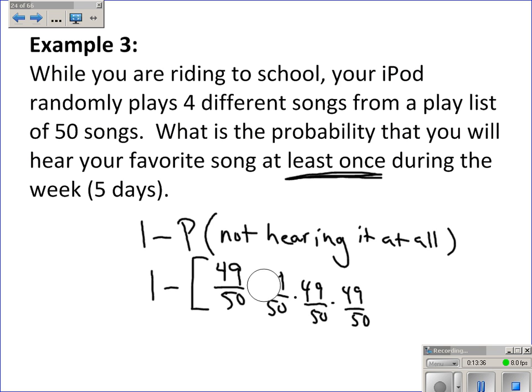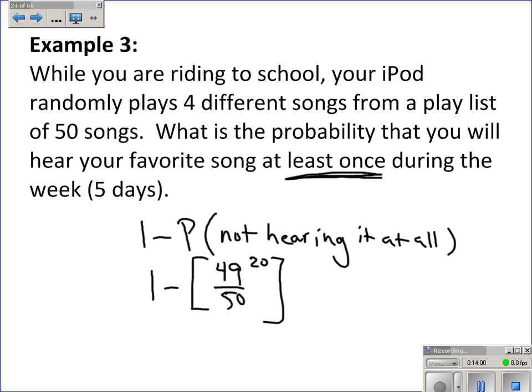So I'm going to use some exponent notation. This would be 1 day, the 4 songs. And I have 5 days. So I'll actually change this to this times 5, or 20. So 1 minus 49 out of 50 raised to the 20th power.